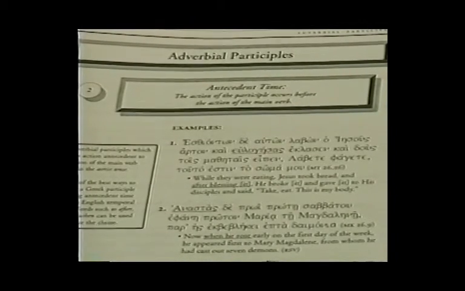Let's take a look at aorist tense adverbial participles. And if you'll look on page 553 of your grammar, you will see plenty of examples of aorist tense adverbial participles which can show antecedent time, or in other words, time that takes place before the action of the verb that they're modifying. I'd like for us to turn the page and look at the fourth example.